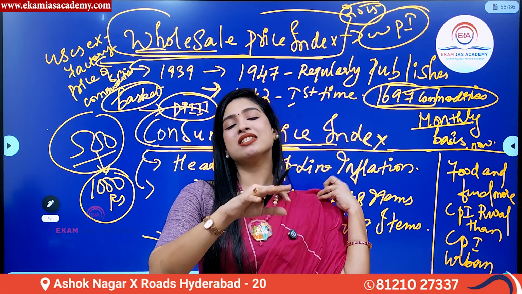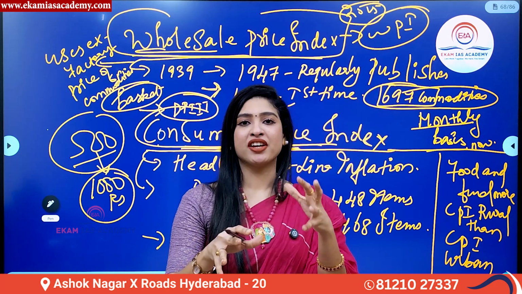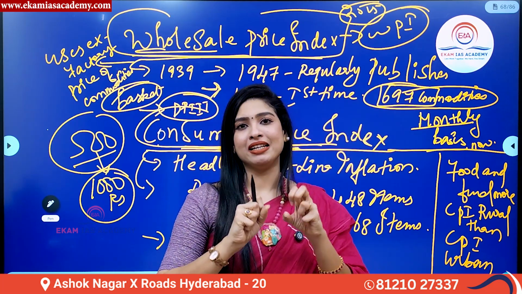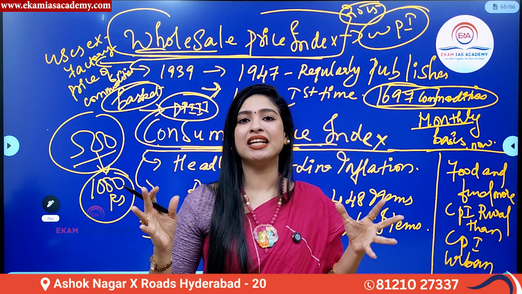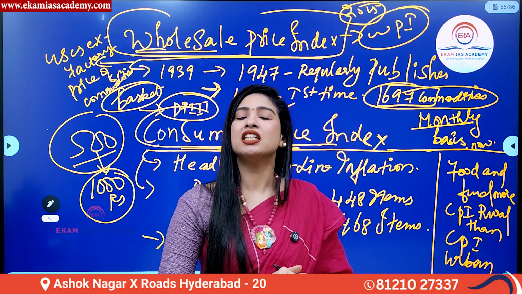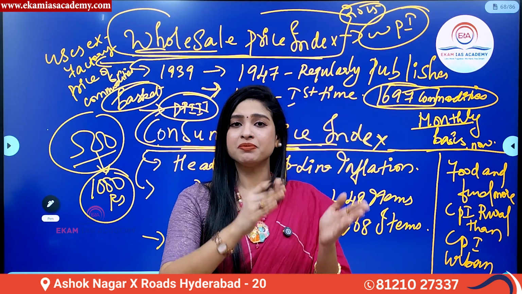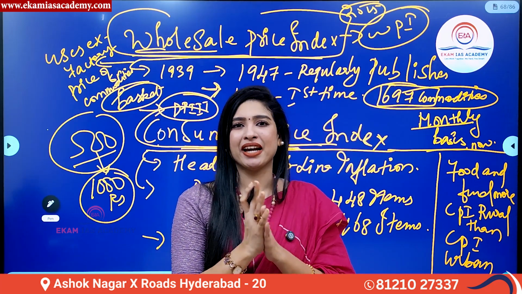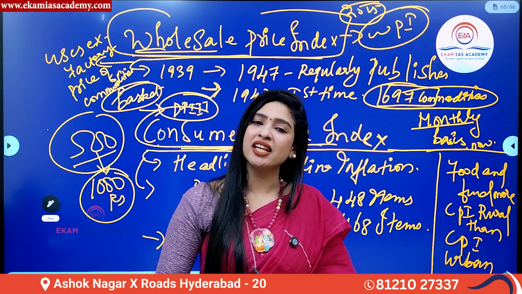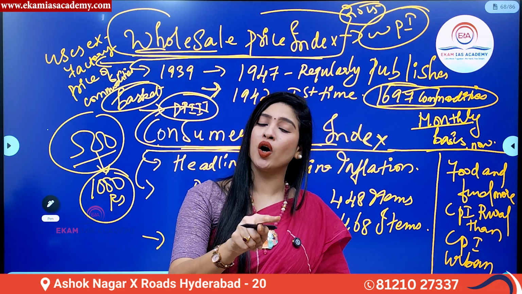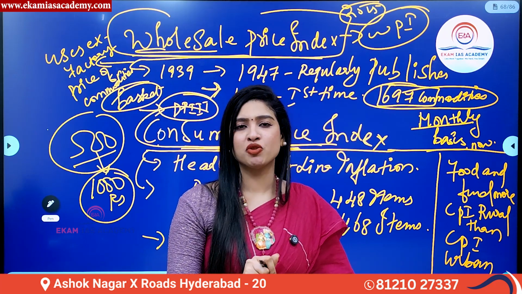And now, wholesale price index never had a bifurcation of urban and rural data. It was generalized for the entire country as a whole. That was also another limitation of the wholesale price index. So now, having said that, the next is CPI, Consumer Price Index, measuring the price of goods and services at what? The retail or, let's say, consumer level.